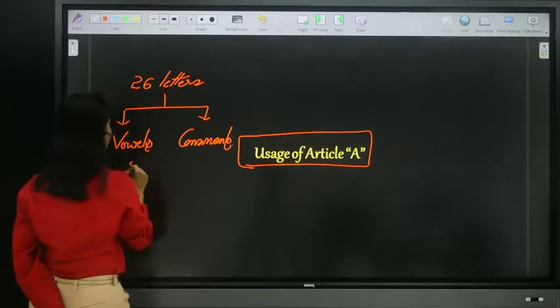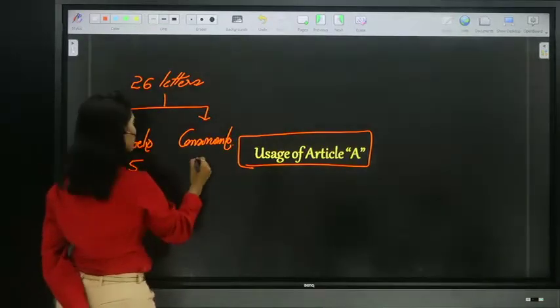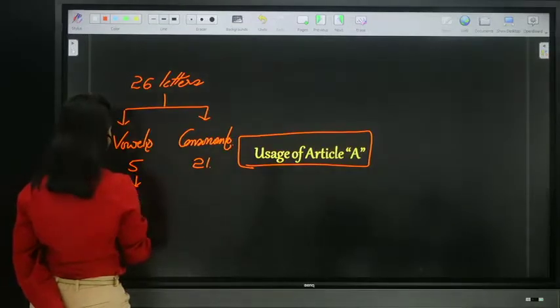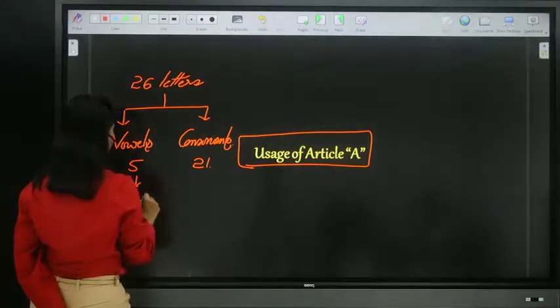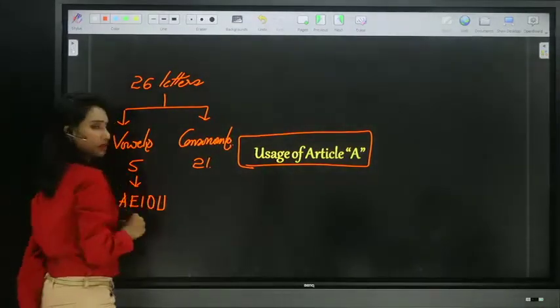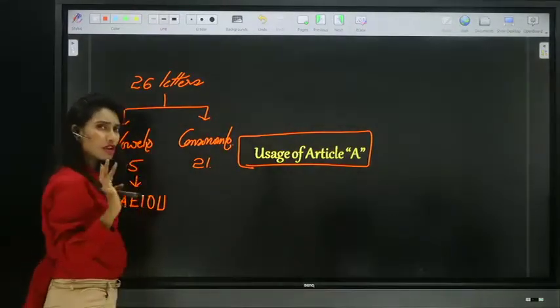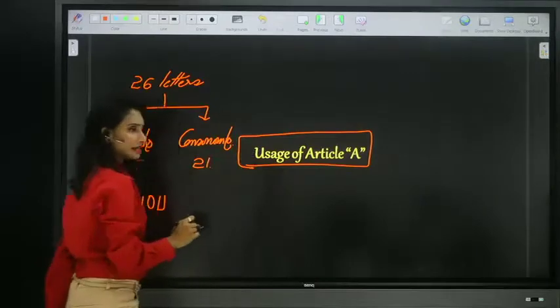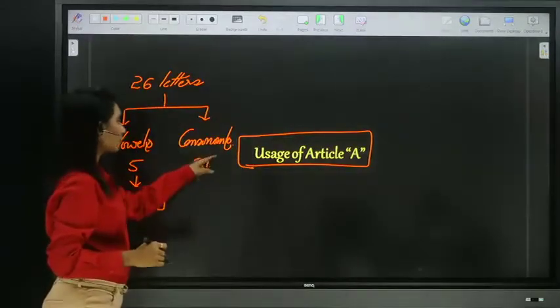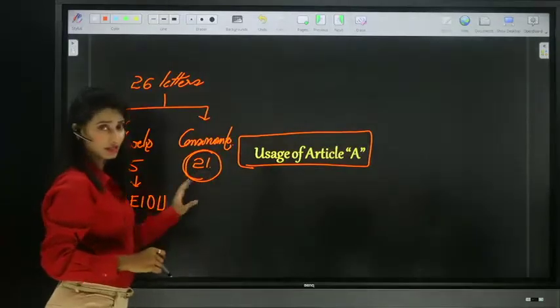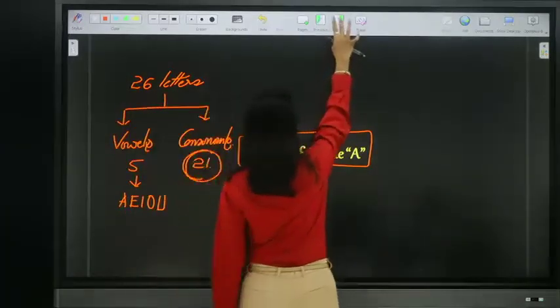We know we have 5 vowels and 21 consonants. So what are those 5 vowels? A, E, I, O, U. So these are the 5 vowels. The remaining are consonants. So the general use of article A is that it is placed before consonants. Remember that.